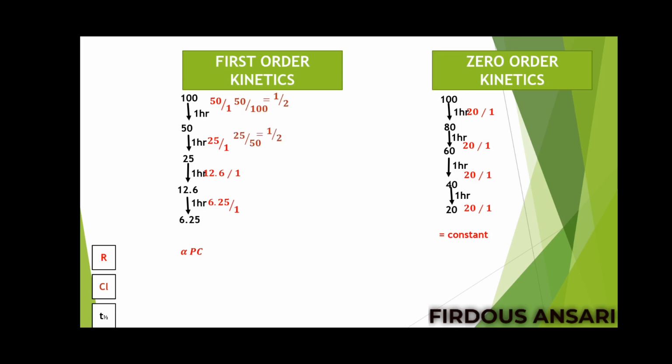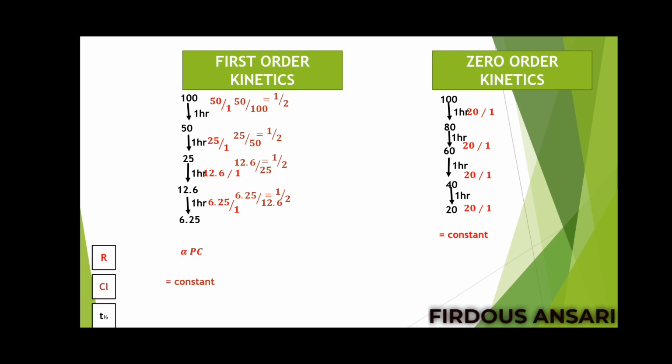Next, the rate of elimination is 12.5 divided by the initial plasma concentration, which is 25, again we get 1 by 2. Next, the rate of elimination is 6.25 divided by the initial plasma concentration of the drug, that is 12.5, again we get 1 by 2. So what we saw over here, for the clearance, every time we are getting 1 by 2, 1 by 2, 1 by 2. So clearance will be constant for first order kinetics, whether the initial plasma concentration is more or less.